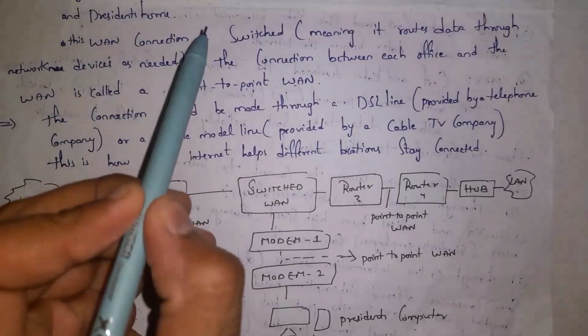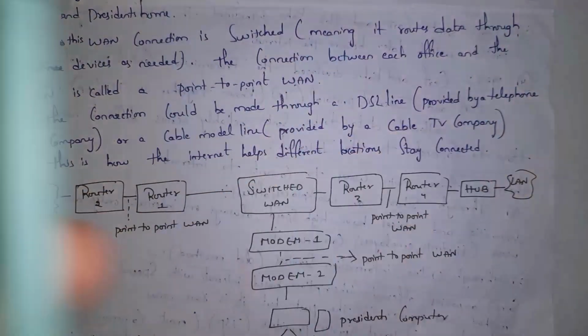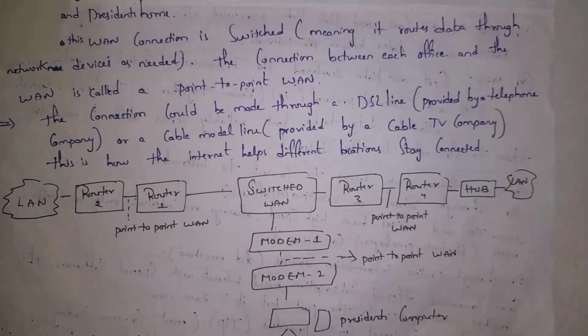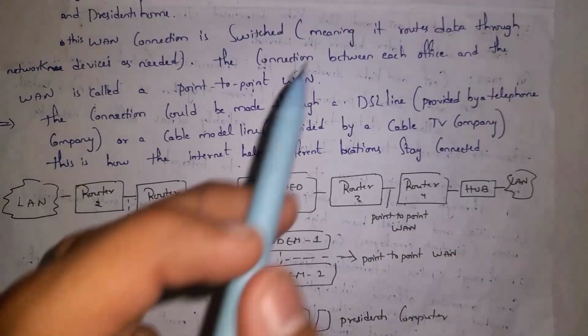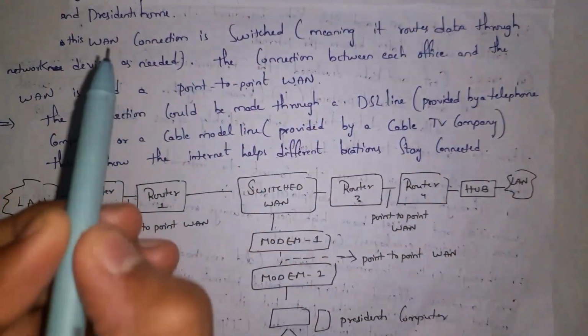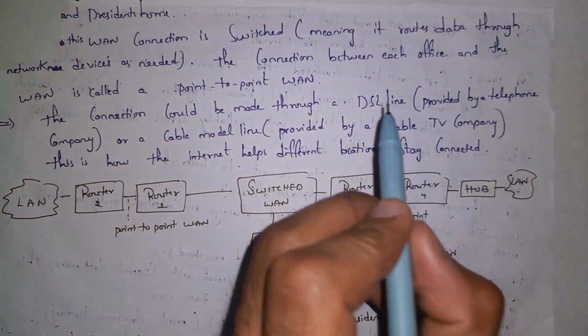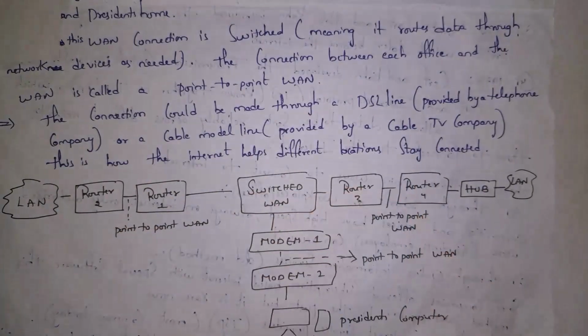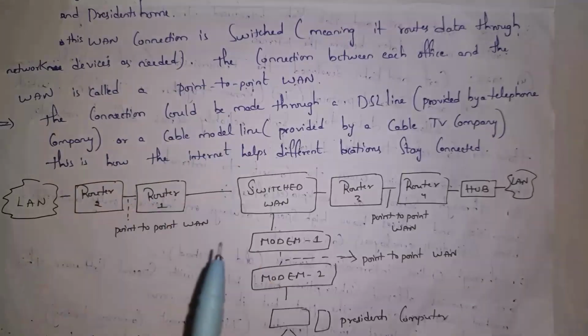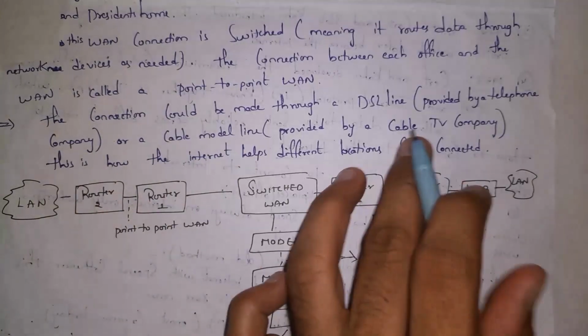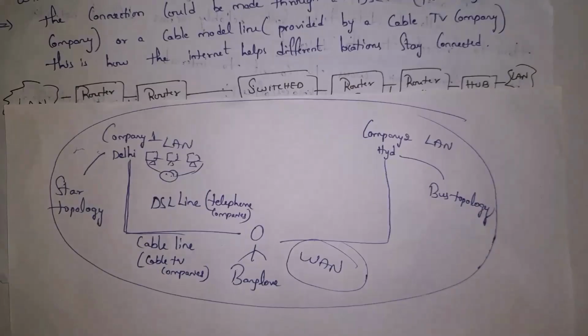This WAN connection is switched, meaning it routes data through network devices as needed. Guys, based on need, data will travel through different kinds of network devices. The connection between each office and the WAN is called a point-to-point WAN. The connection could be made through DSL lines. Guys, DSL lines are cable connections provided by telephone companies. A WAN connection can also be established by using cable lines. These cable lines are provided by cable TV companies. Here the wide area connection is established by using DSL lines or cable lines.